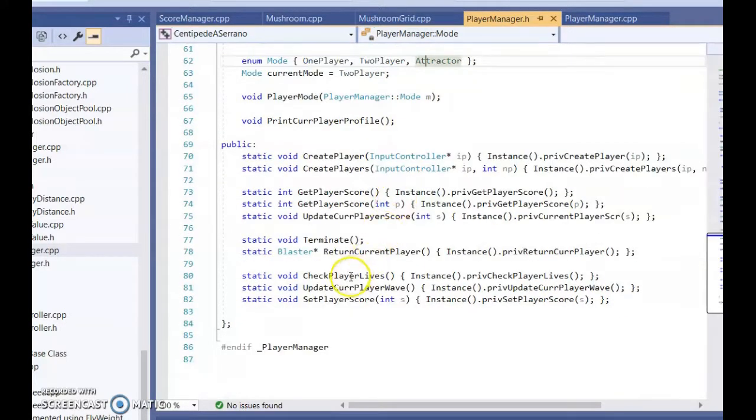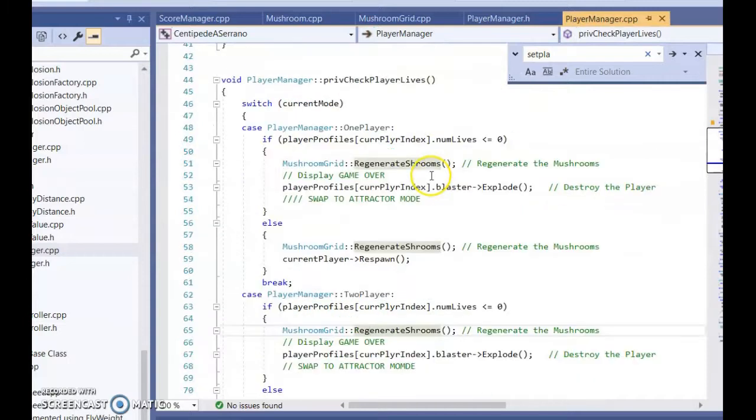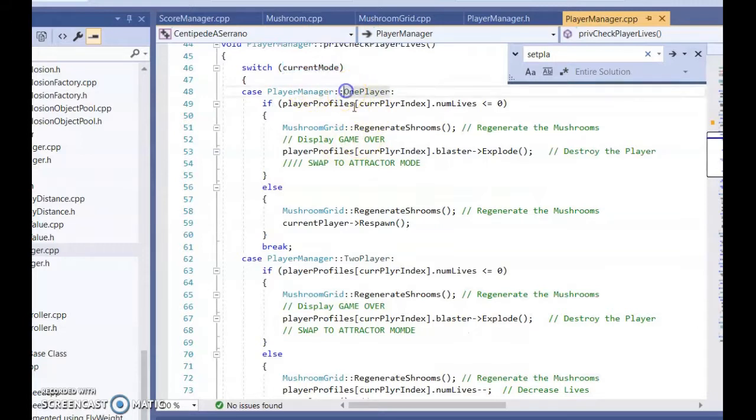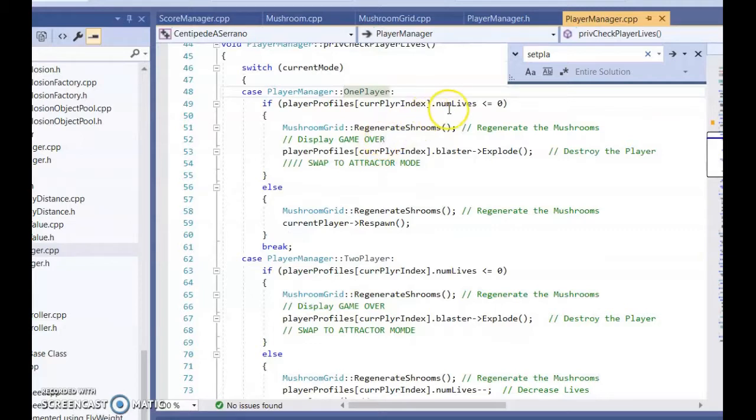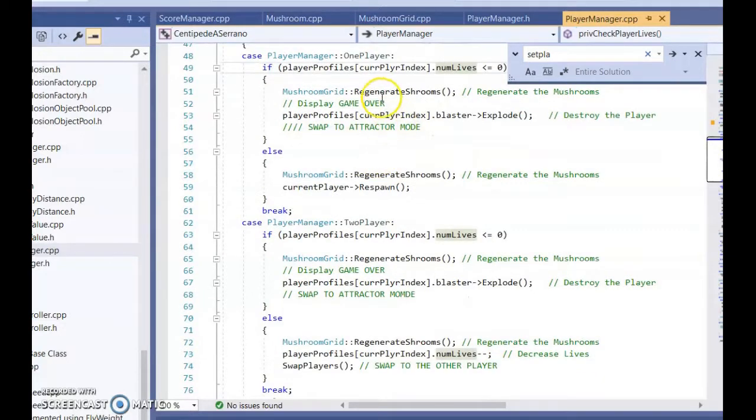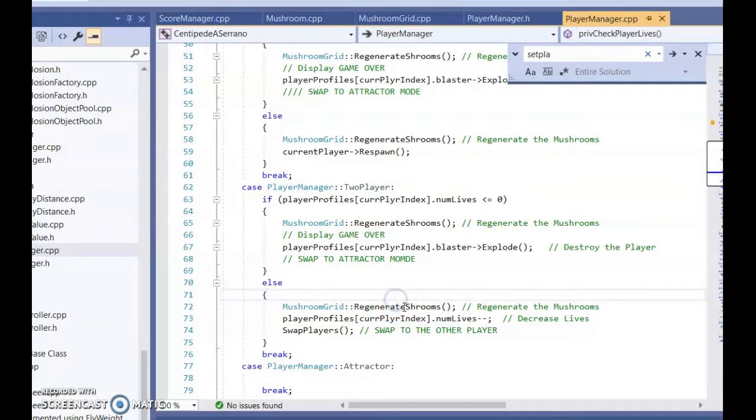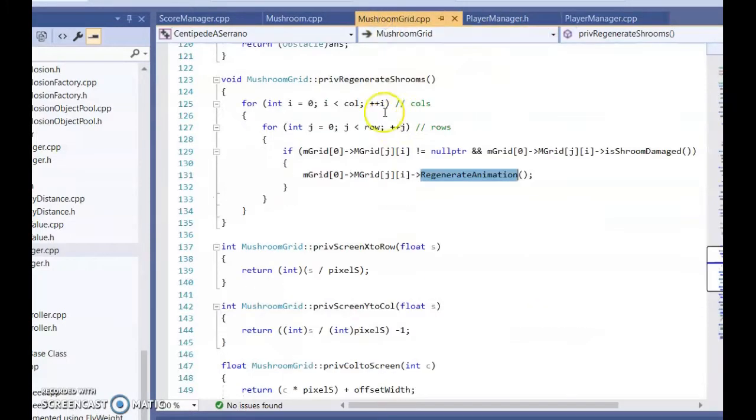And I have a function called check player life. This will be called each time a blaster dies. What it will do is have a switch that tests the current mode and then acts accordingly. If it's one player, it's going to check the lives, and then it's going to regenerate the mushrooms. And if it's two players, it's going to swap. For regenerate mushroom, it's going to call the mushroom grid.